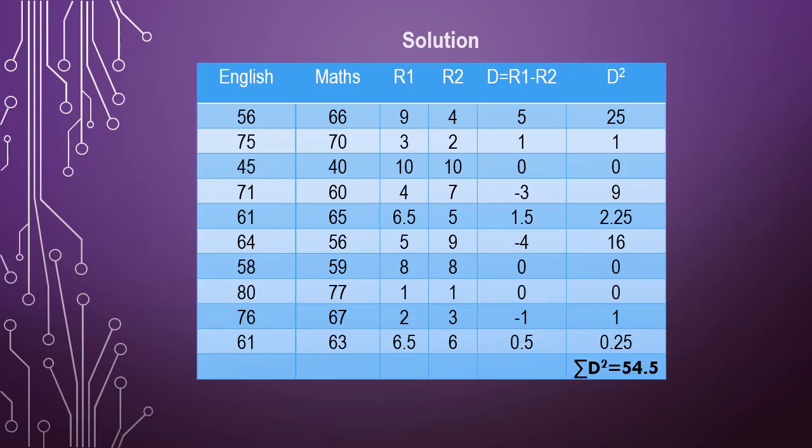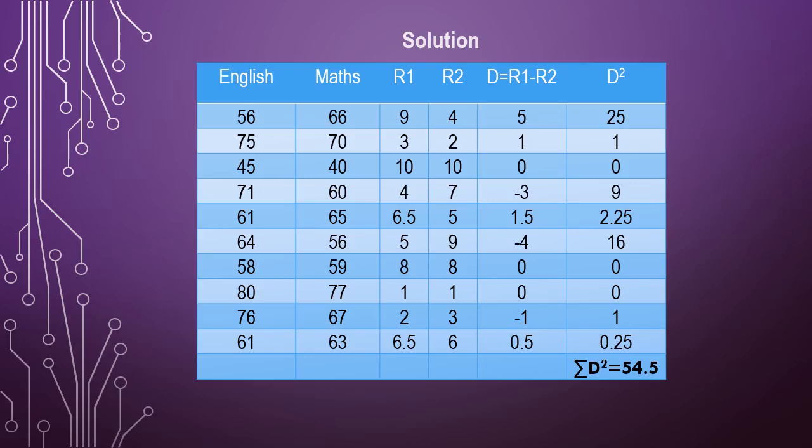Next you need to calculate D square, that is squaring the D values. 5 square is 25, 1 square is 1, 0 square is 0, minus 3 square is 9, because a negative into a negative will be positive. Then 1.5 square is 2.25. Then minus 4 square is 16, 0 square is 0, 0 square is 0, minus 1 square is 1, 0.5 square is 0.25.